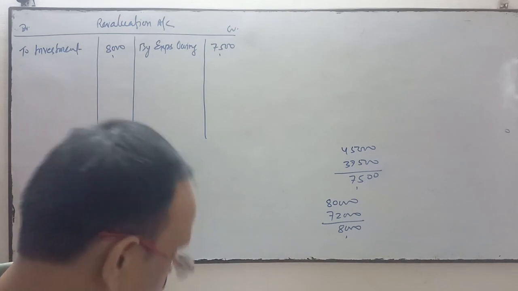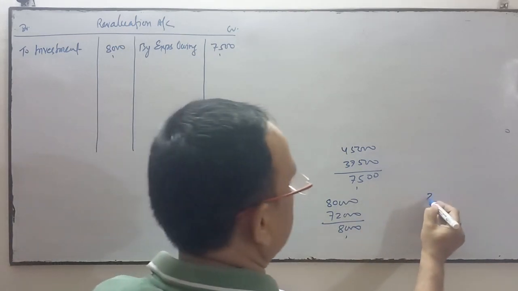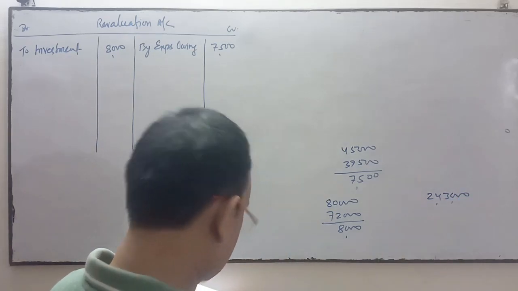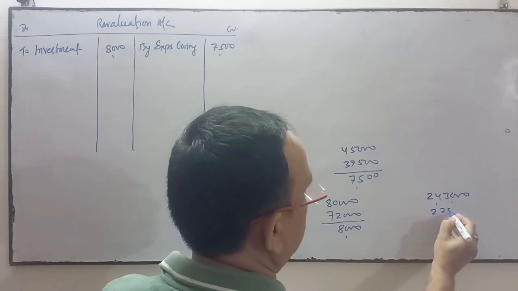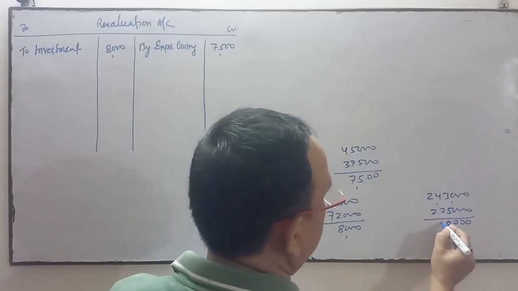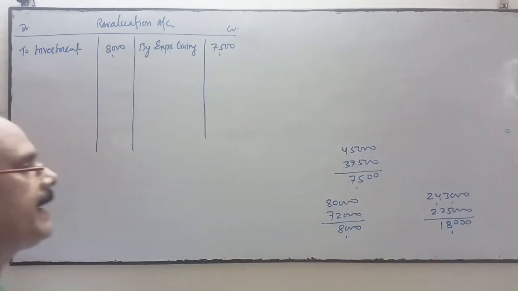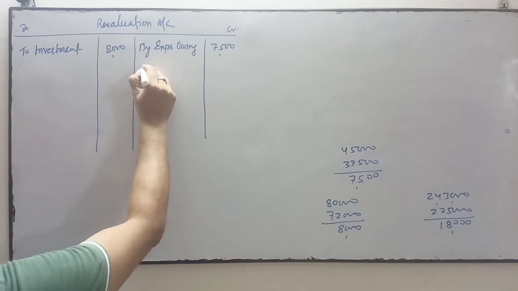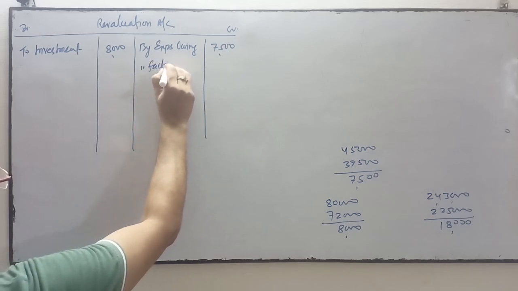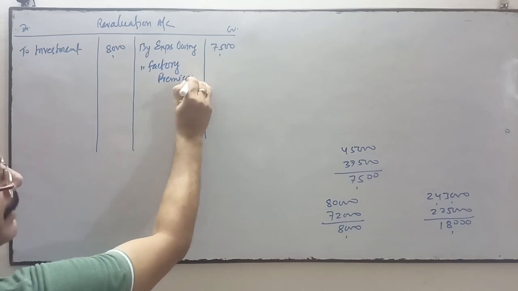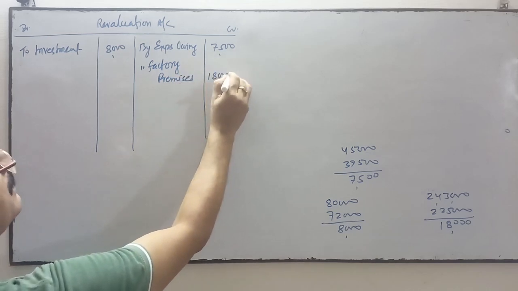Factory premises to be revalued at 2,43,000. Factory premises is revalued at 2,43,000 and in the balance sheet factory premises is 2,25,000. So it is increased by 18,000. Factory premises is increased by 18,000.